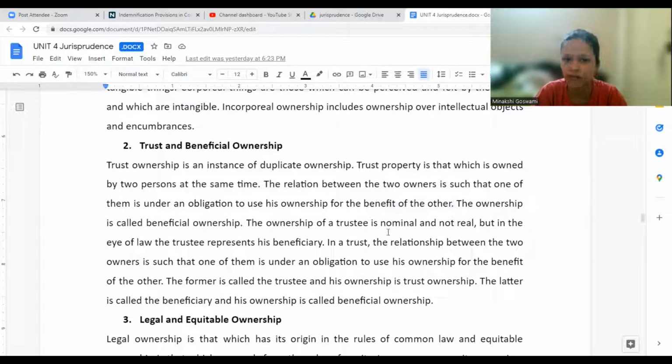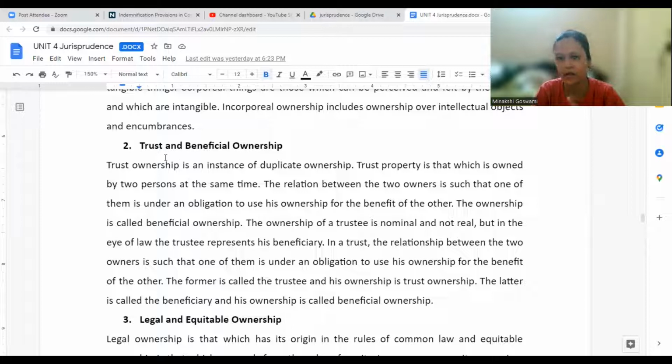The ownership of a trustee is nominal and not real, but in the eyes of law, the trustee represents his beneficiaries. In a trust, the relationship between the two owners is such that one of them is under an obligation to use his ownership for the benefit of others. The one holding the ownership is the trustee, and the one for whose benefit it is held is the beneficiary.